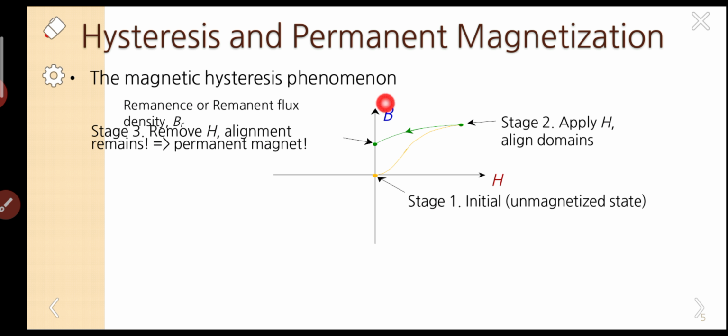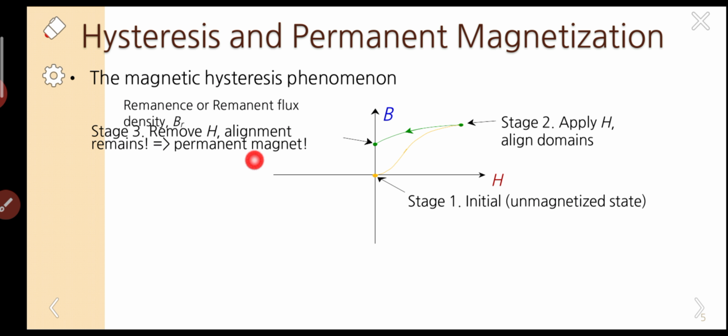At stage 3, even though we have removed the applied field, the magnetization does not become 0. That means the graph does not reach the origin, it has some height on the y-axis. In simple words, the height means magnetic induction. So there is some residual magnetism left in the specimen, and it behaves like a permanent magnet.